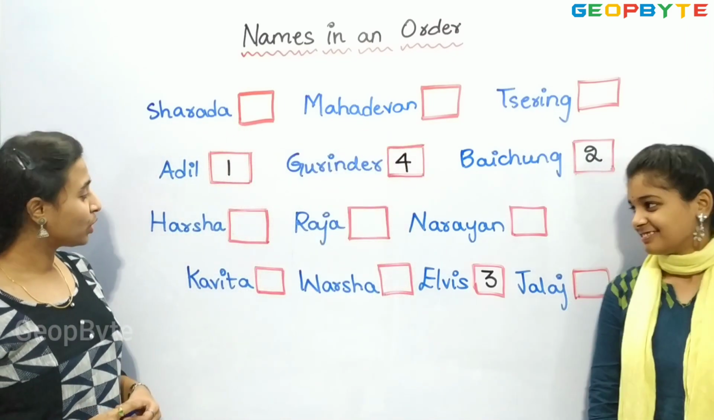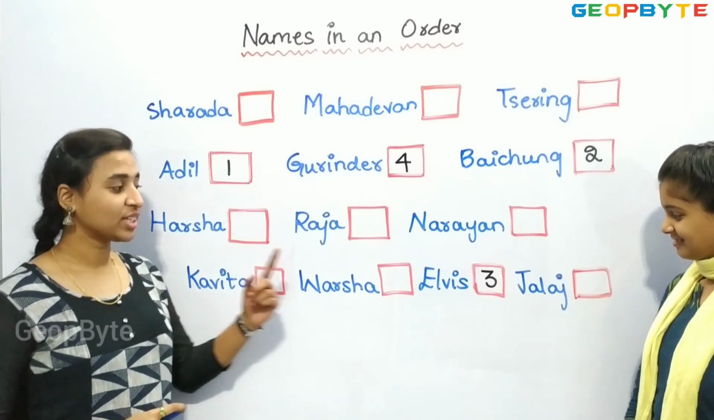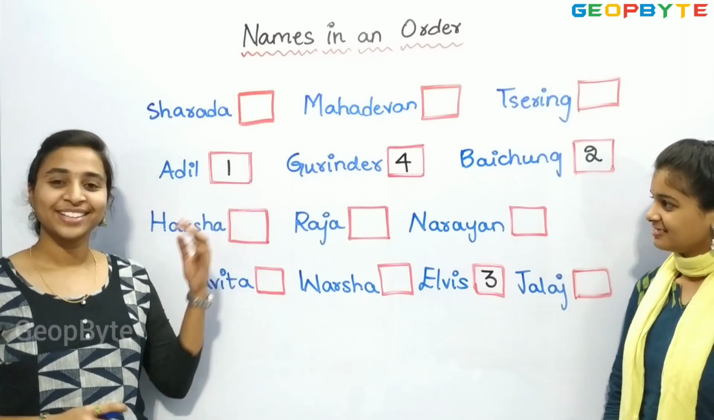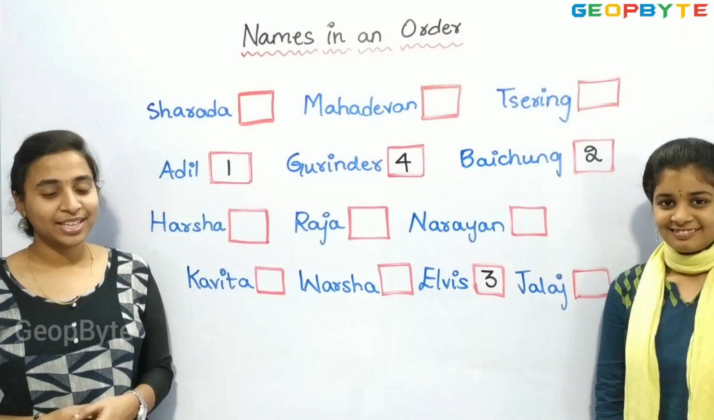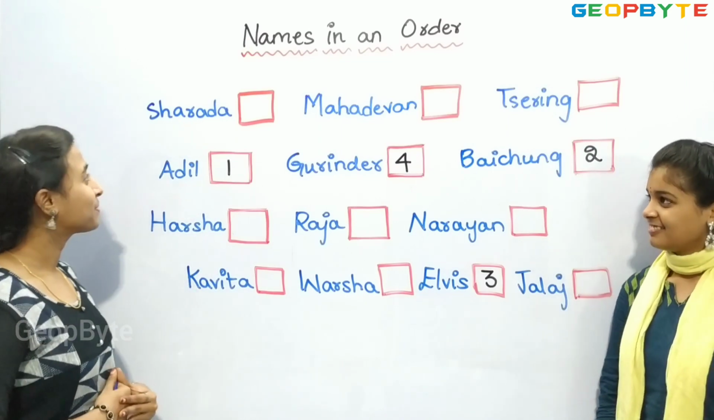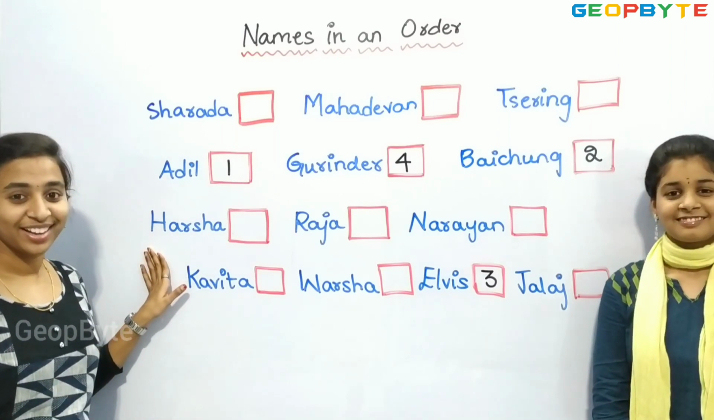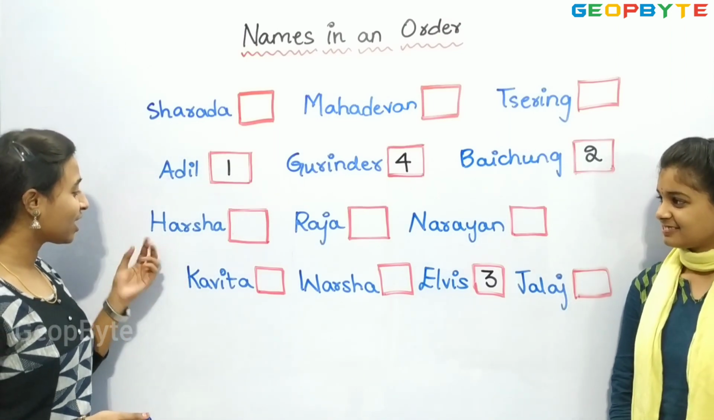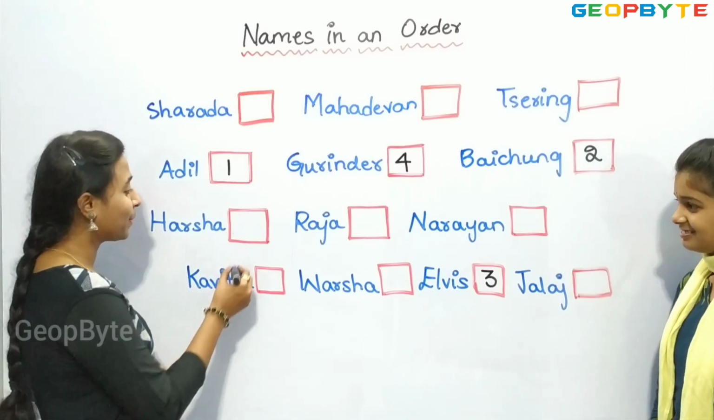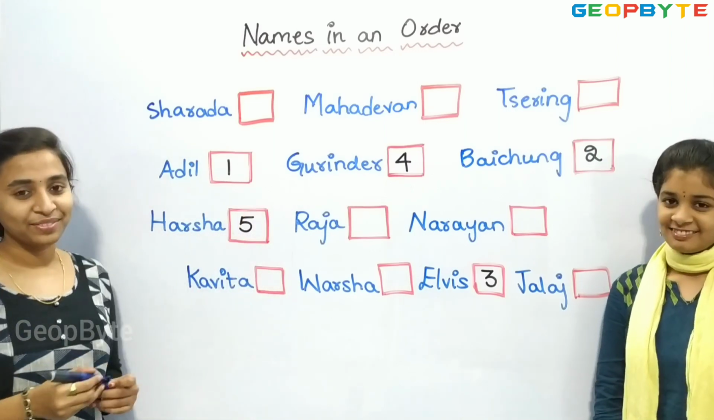Let us see more. Harsha, Raja, Narayan, Kavita, Varsha, Jalaj. So there is no other name starting with the letter G. Now let us see the name starting with the letter H. Sharada, Mahadevan, Sering, Harsha. Children, the name Harsha is starting with the letter H. So let us give the number 5. After 4, we get 5.